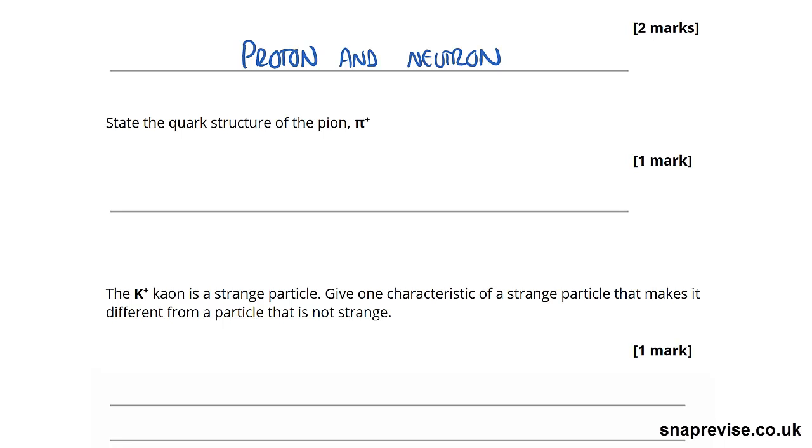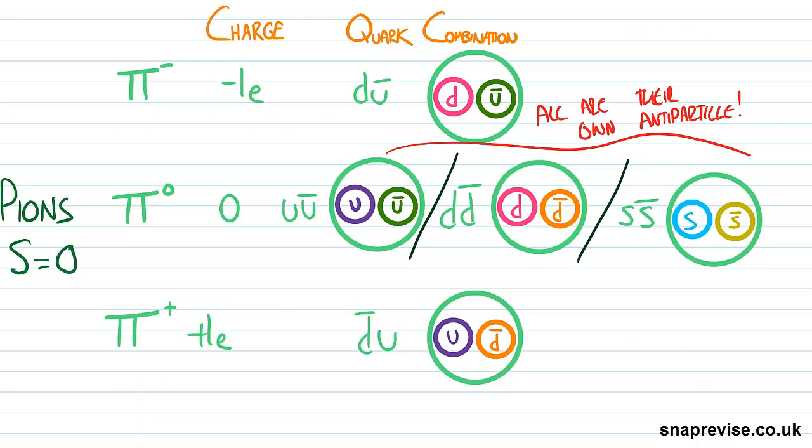So that works. If we were unsure about this, remember we go back to our previous video on the quark model, where we collected all of the different combinations of quarks that made up our pions, and for the pi plus it must be an up anti-down or an anti-down up, whichever way around you'd like to write it. And so that tells us it must be this.